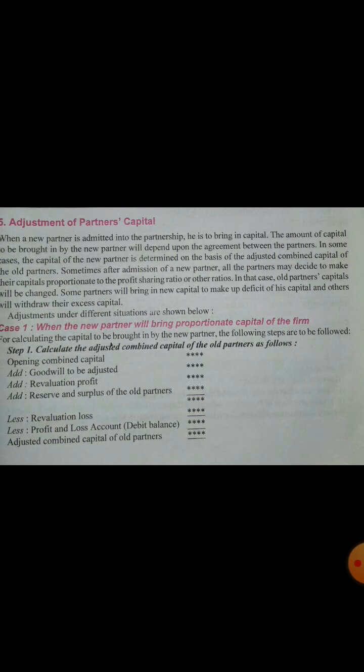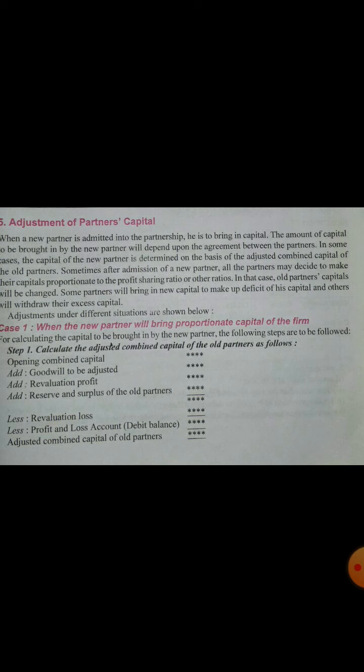So let's see, there may be two cases when the new partner will bring proportionate capital of the firm. Suppose A and B are sharing profit in the ratio of 2 is to 1, and A has a capital of rupees 1 lakh and B has a capital of rupees 50,000. Their profit sharing ratio is 2 is to 1 and their capital is also in the ratio of 2 is to 1. Now suppose C comes as a new partner and is supposed to have 1 by 4 share in the firm.